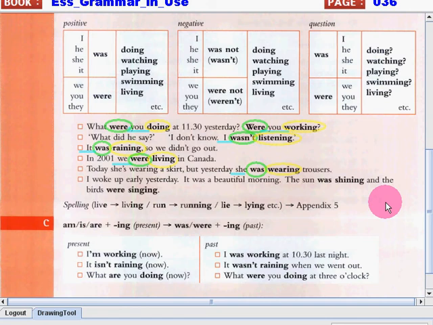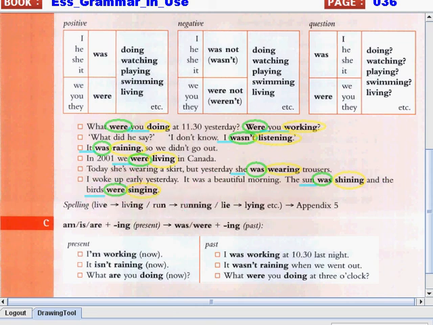Next and the last sentence is, I woke up early yesterday. It was a beautiful morning. The sun was shining and the birds were singing. So here we have two positive past continuous sentences. First, the sun was shining and then the birds were singing.